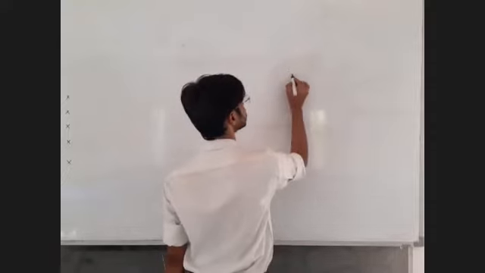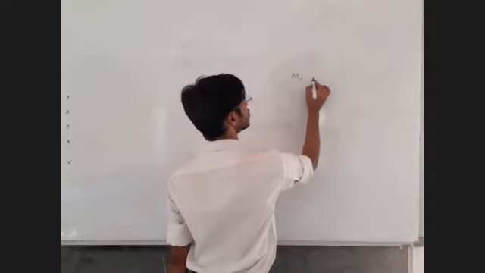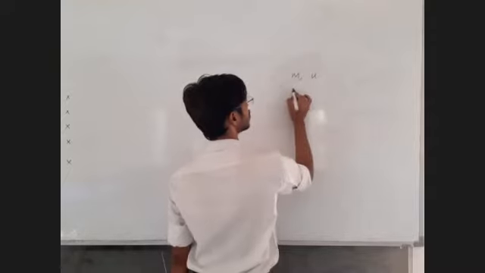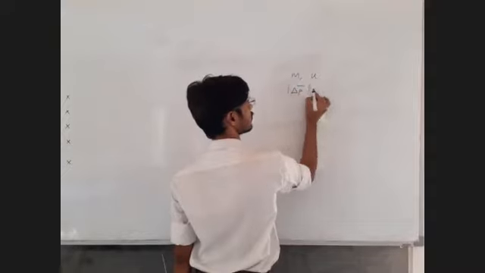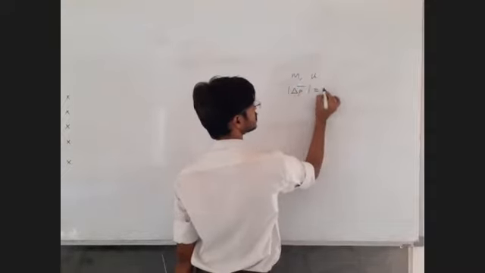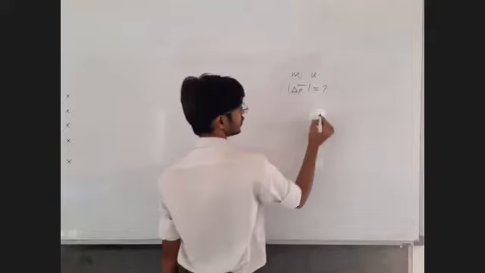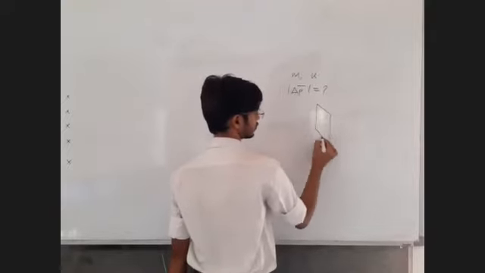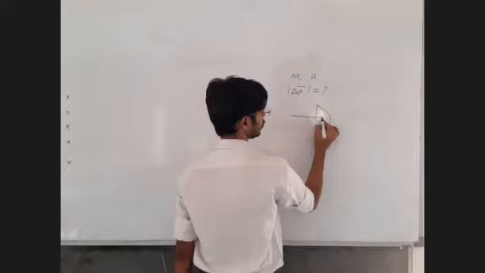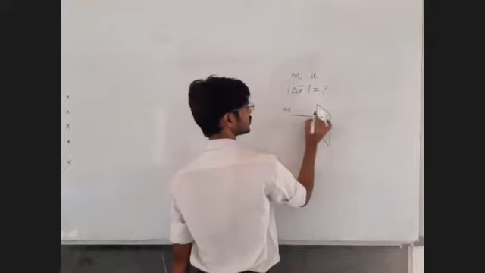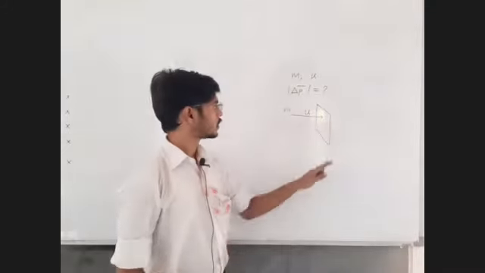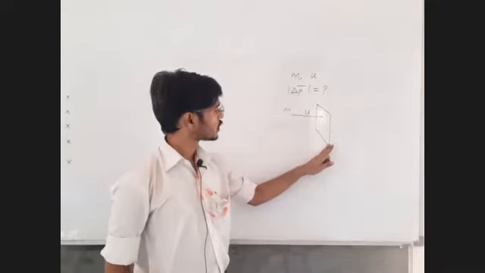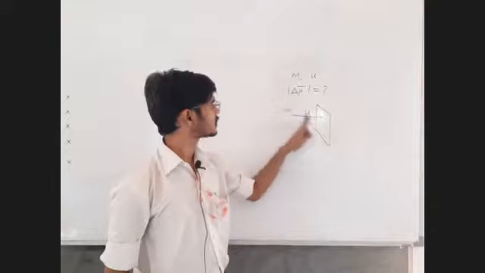What we are given is that the mass of the molecule is m, and it collides with speed equal to u. What we are asked is the magnitude of change in momentum, so the magnitude of delta p is equal to question mark. Okay, so let's say this is the wall of the container. On this wall, a molecule having mass m collides with the velocity equal to u. Now we know that the mass of the wall is very large compared with the small mass.